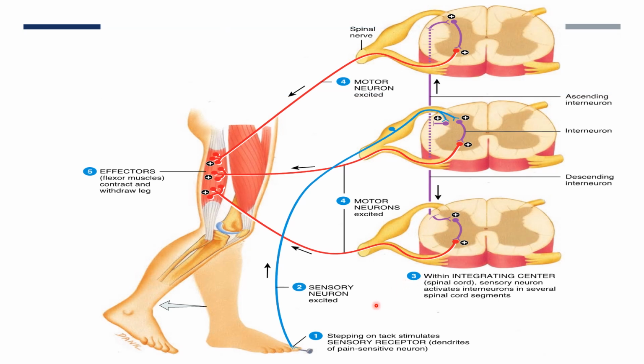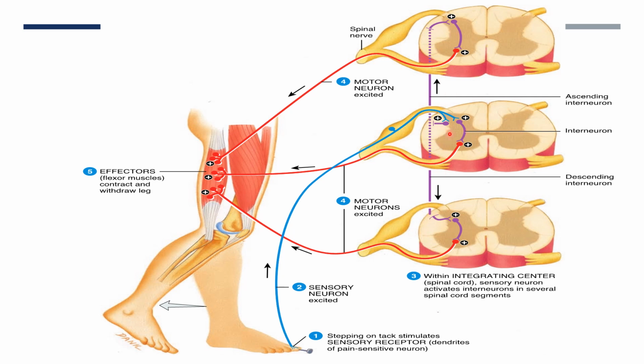So here you can see, whenever a person steps on a nail, that makes him feel very painful, the nociceptors are activated, so the afferent fibers are activated. You can see the center. So the sensory neuron activates the interneuron not only in the spinal cord but also in other spinal segments.